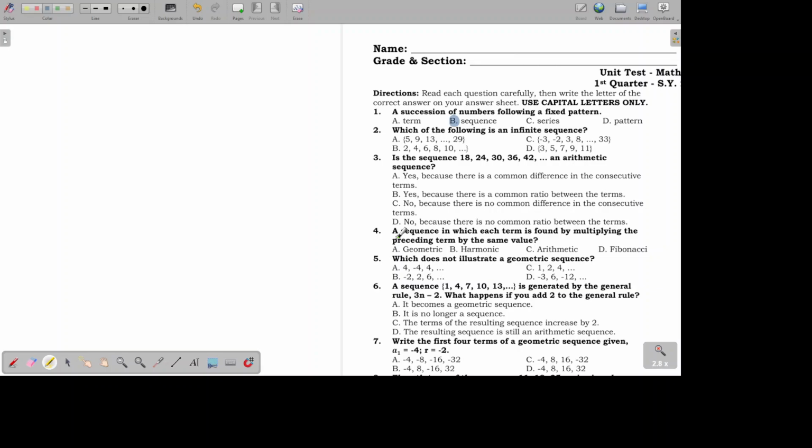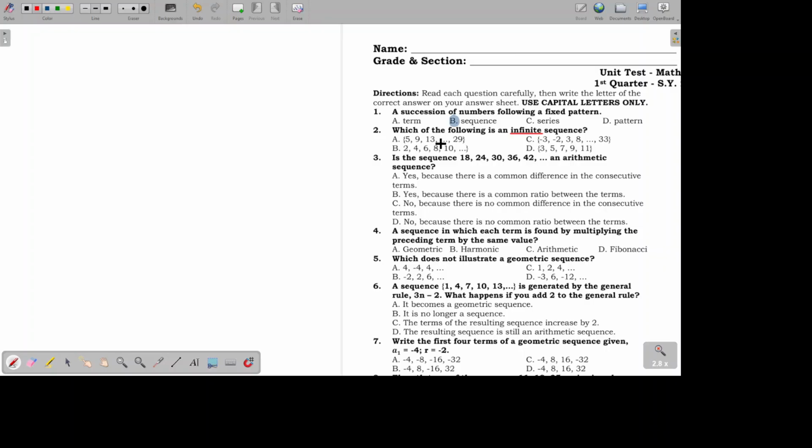Number two, which of the following is an infinite sequence? Okay, so when you say infinite, the keyword here is the word infinite. And when you say infinite, it doesn't end. So, kapag nabasa niyo infinite na yan, dapat yung inyong terms ay merong ellipsis sa dulo. Okay?